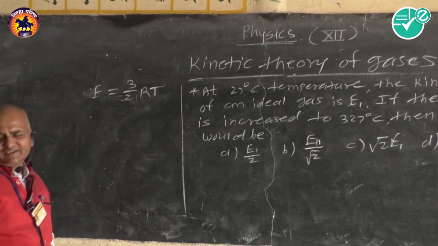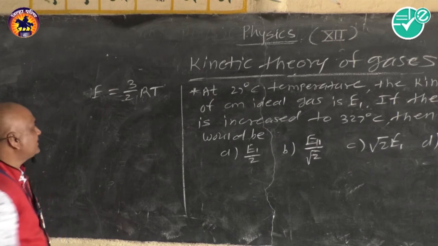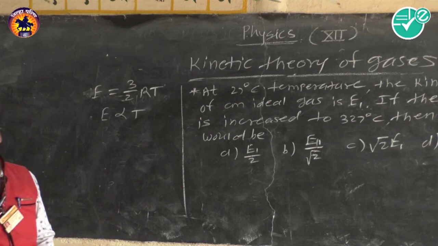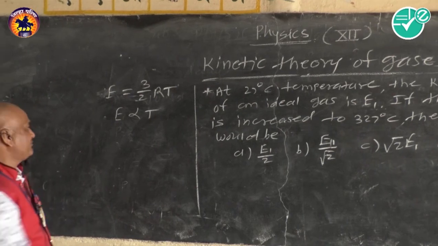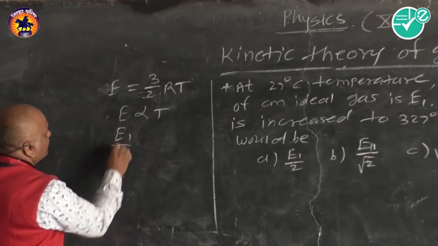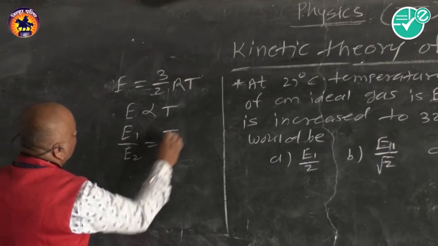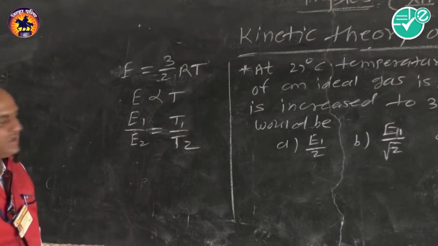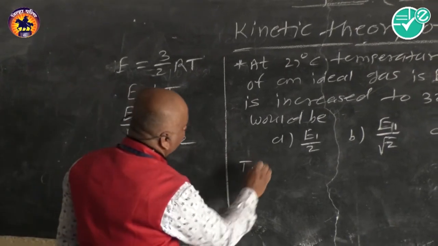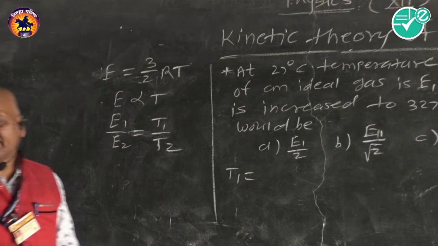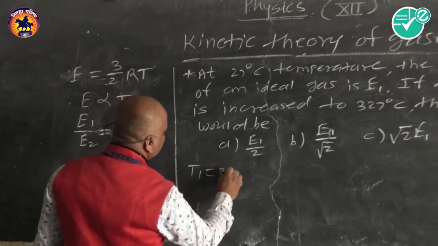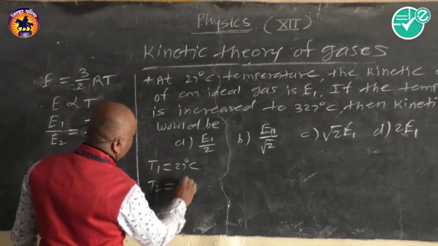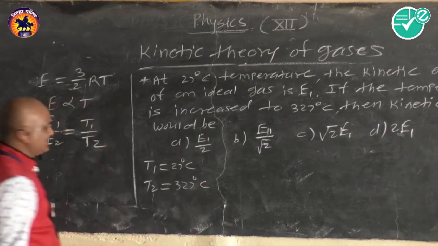As R is the universal gas constant, we write E proportional to T. From this we write E1 upon E2 is equal to T1 upon T2. Here T1 is given as 27 degrees Celsius and T2 is 327 degrees Celsius.